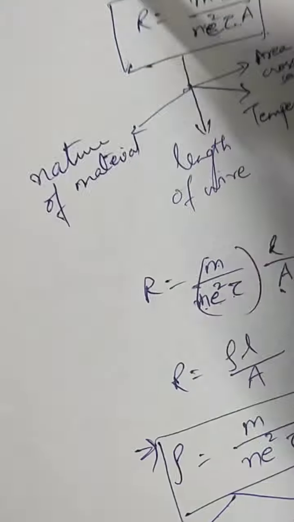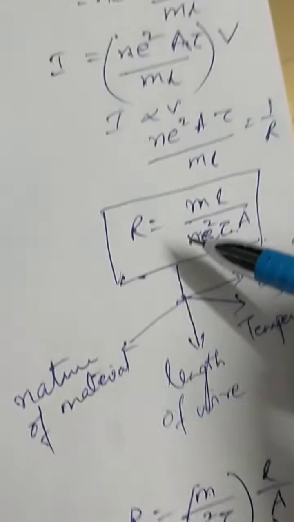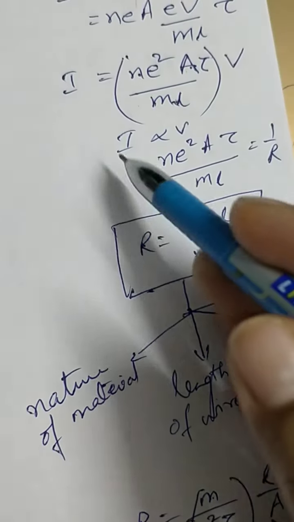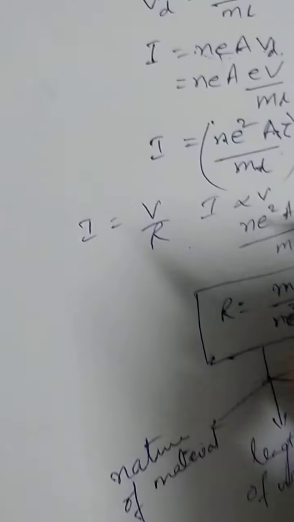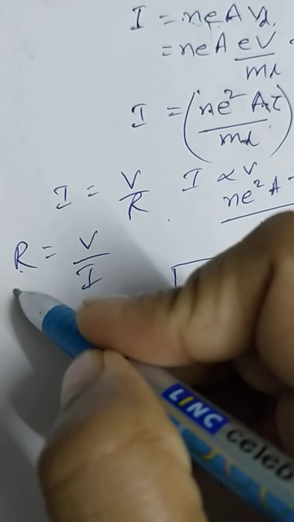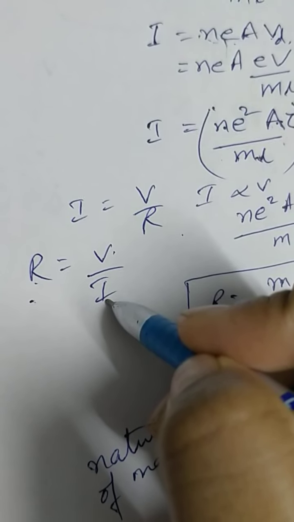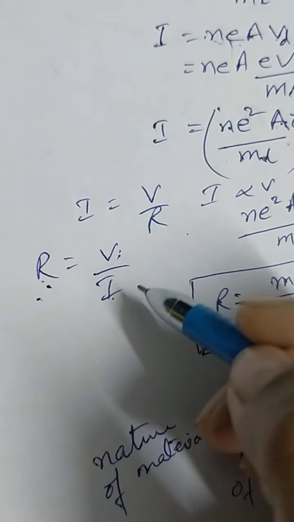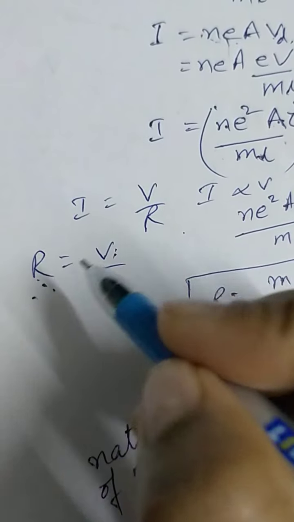Now we were talking about resistance. Ohm's law statement I told you, proof we did. But here, you see, this is resistance, and this was 1 upon R. So if this is 1 upon R, then I is equal to V by R. So here R is equal to V by I. So how will you define resistance? Resistance is potential difference per unit current passing through the wire. So resistance of a wire is the potential difference across the wire when 1 ampere current passes through the wire. That is the definition of resistance.